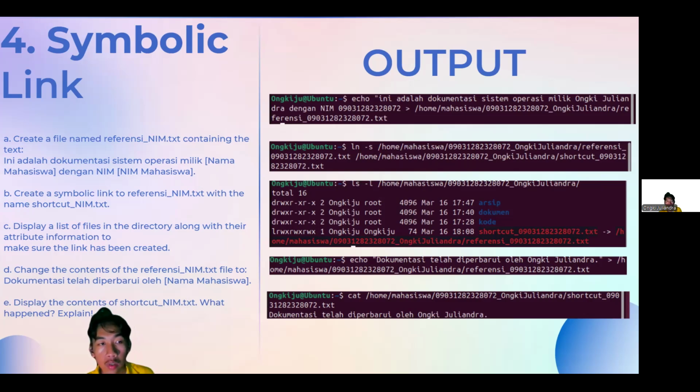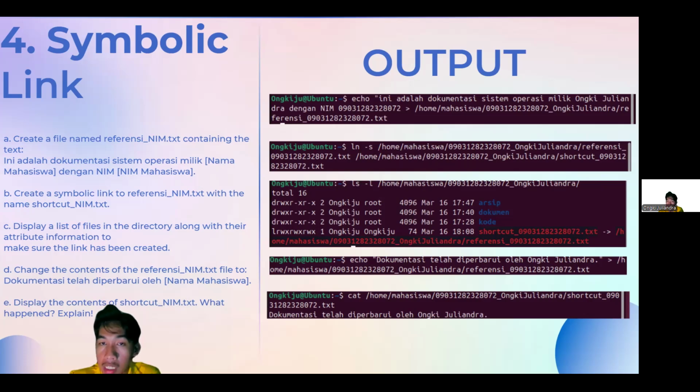Then we need to create a symbolic link to referency_name with the name shortcut_name.txt. So I use ln -s /home/mahasiswa/name_name/referency_name.txt, and then /home/mahasiswa/name_name/shortcut_name.txt.